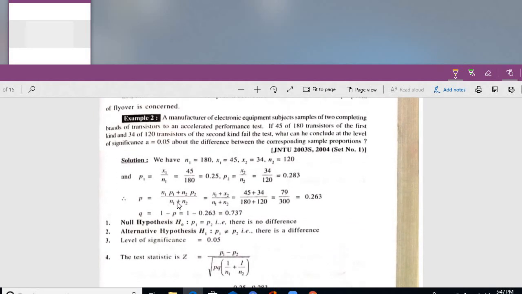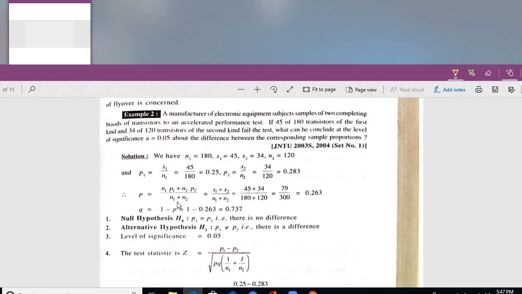This way, one more example. A manufacturer of electronic equipment subjects samples of two competing brands of transistors to an accelerated performance test. 45 of 180 transistors of the first kind and 34 of 120 transistors of the second kind fail the test. What can be concluded at the level of significance alpha equal to 0.05 about the difference between the corresponding sample proportions?